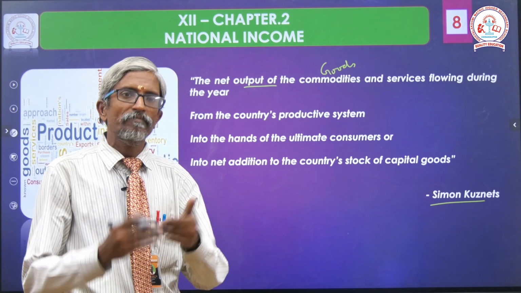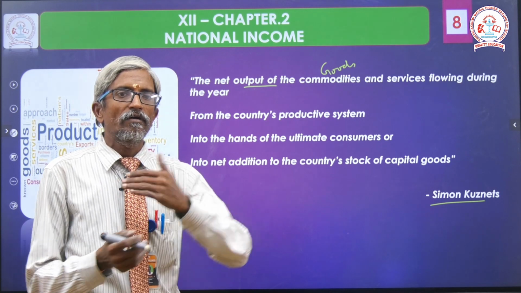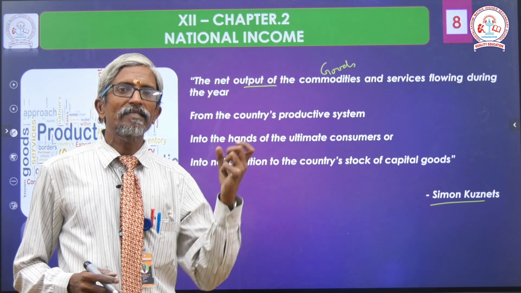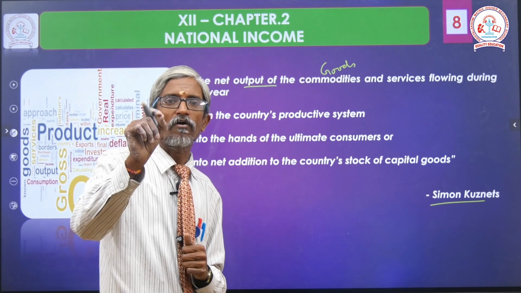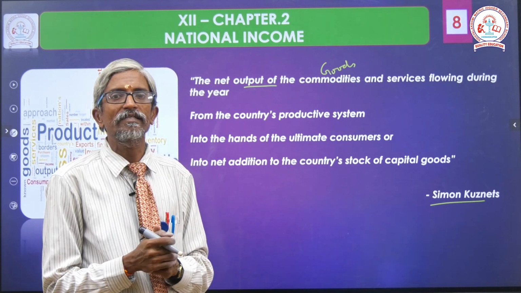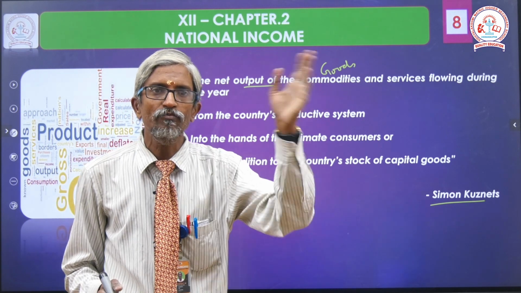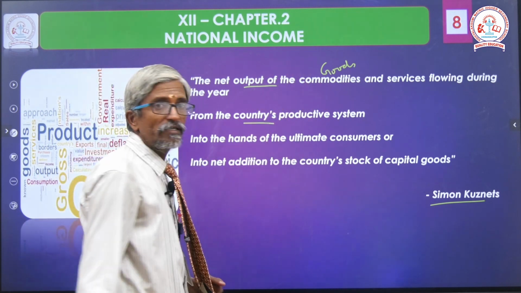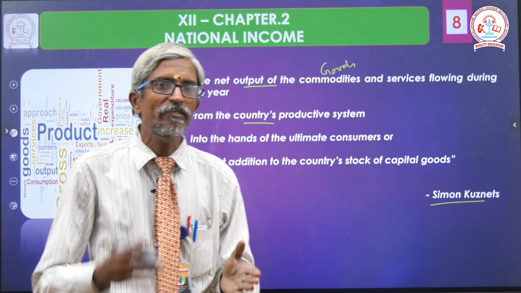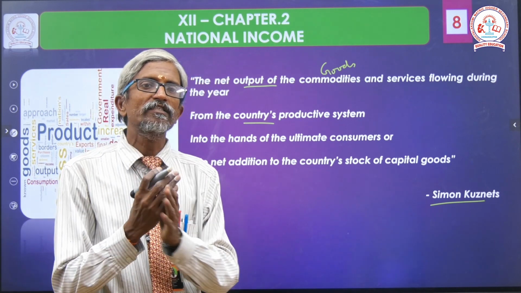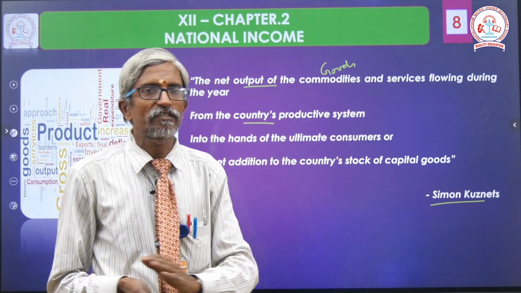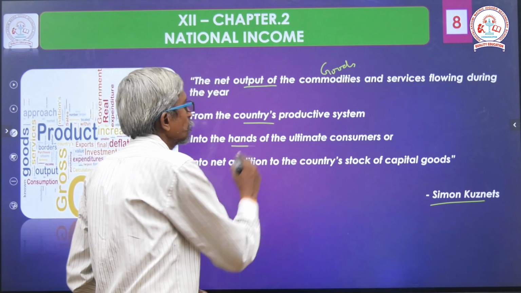There we studied how they are produced, how they are calculated. Here, sir has mentioned the word output of the commodity flowing during the year. Flow, how it is moving. Next, from the country's productive system. One country's system may be entirely different from another country's system.